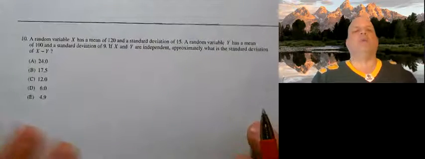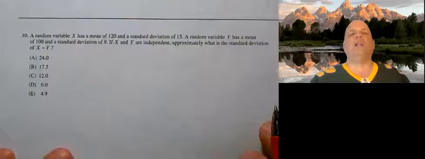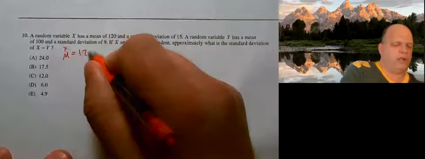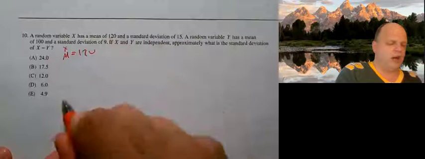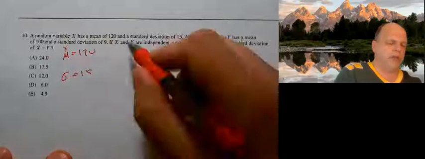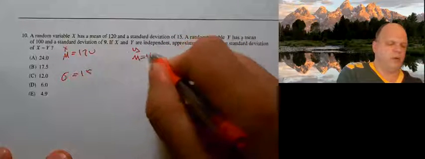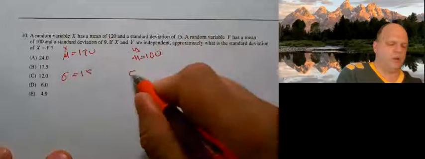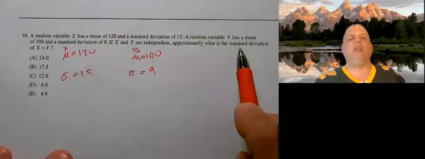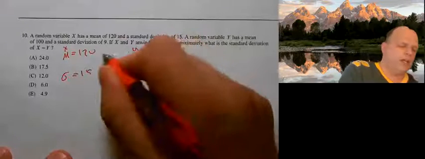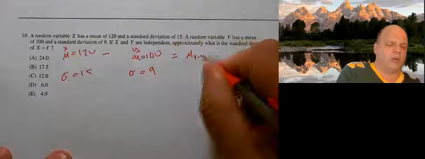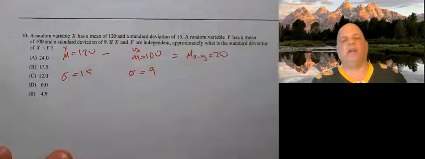Number 10, a random variable has a mean of 120. So X has a mean mu equal to 120 and a standard deviation of 15, where Y has a mean of 100 and a standard deviation equal to 9. If X and Y are independent, approximately what is the standard deviation of X minus Y? So for the means, I can just go 120 minus 100, and I end up getting the mean of X minus Y equals 20. And it's fine if that's a negative number.